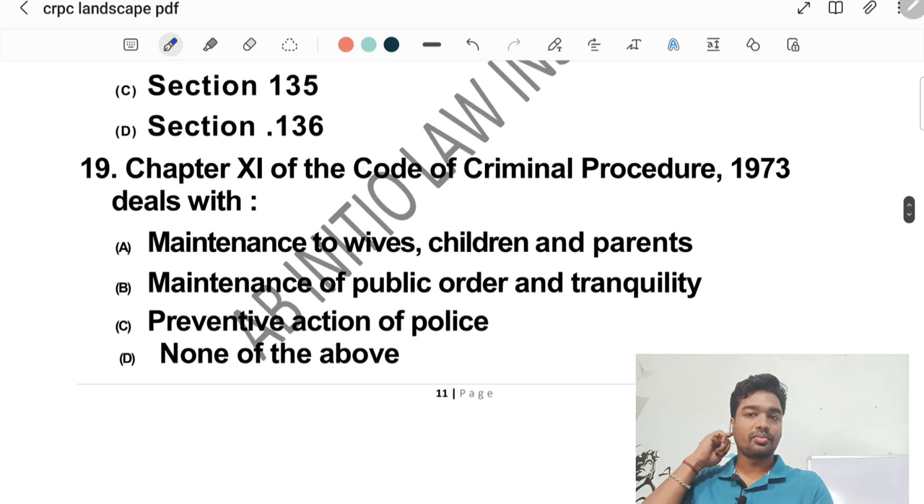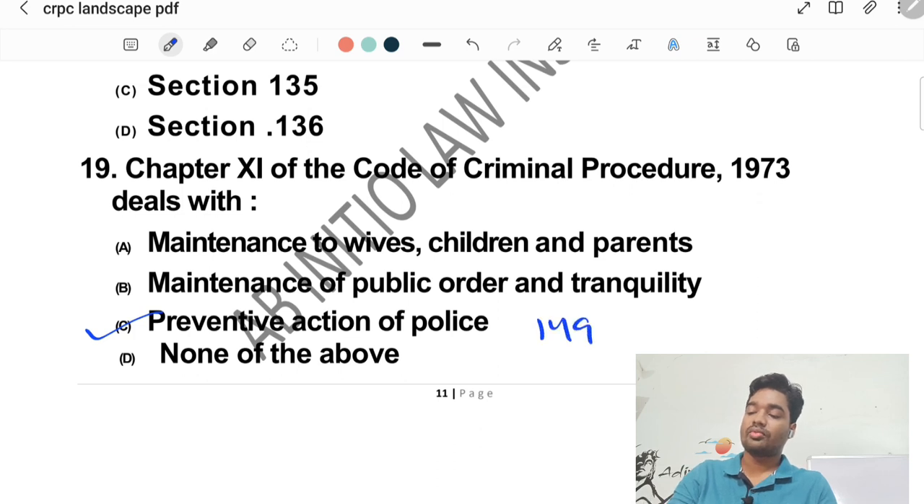Now, question number 19. Chapter 11 of the CrPC deals with maintenance to wives, children and parents, maintenance to public order and tranquility, preventive action of police, none of the above. This is also again a direct question. The correct answer would be preventive action of police, which ranges from 149 to 153. Preventive action of police. Maintenance, we all know that it falls under chapter 9 of CrPC.